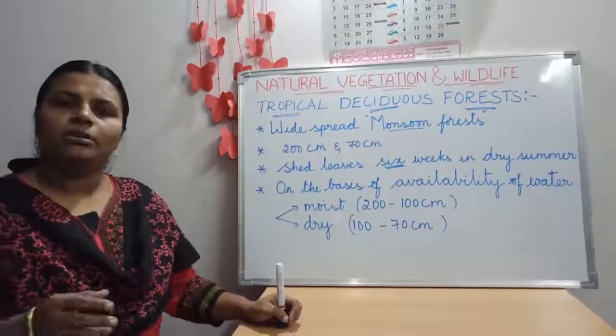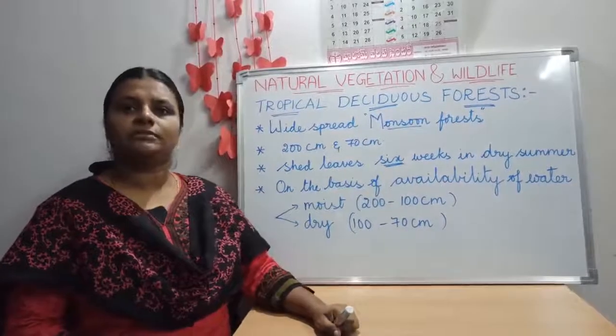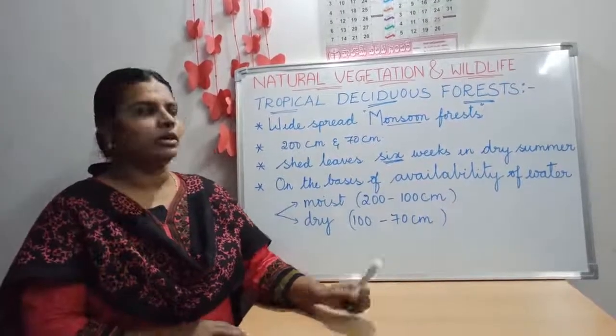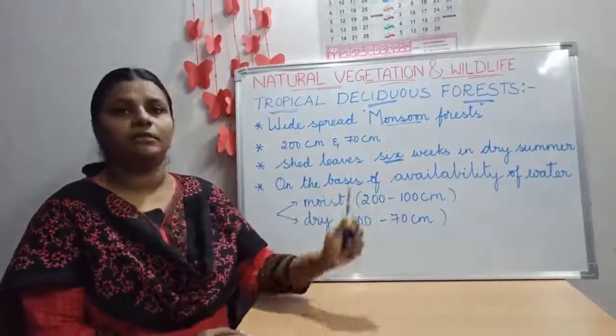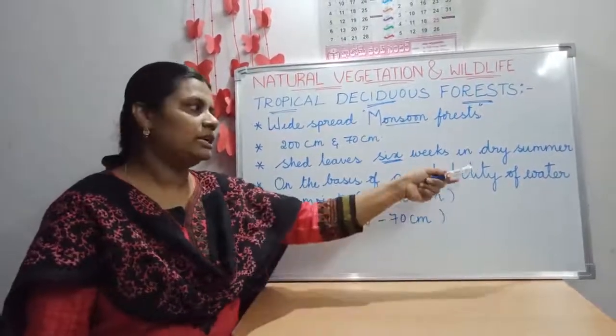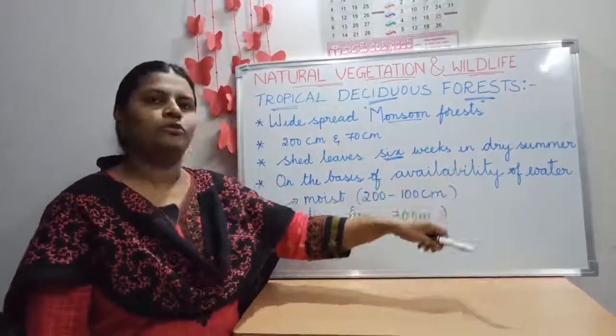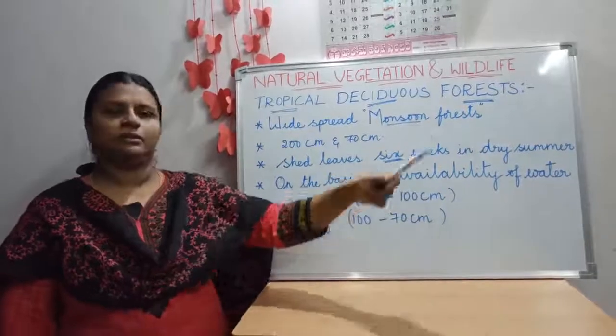You know why? How many months do they shed their leaves, children? Six weeks. Six weeks in the sense of two months. Okay, most probably 1.5 months to 2 months they shed their leaves, children. In the dry summer, before the spring season, the trees will shed their leaves and start blooming new leaves. Okay, that's called shedding of the leaves in dry summer.